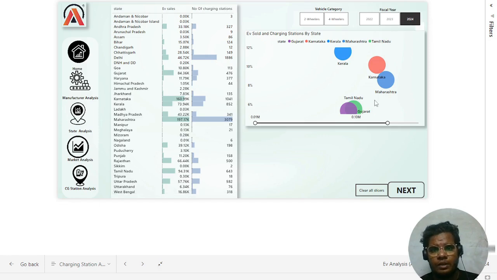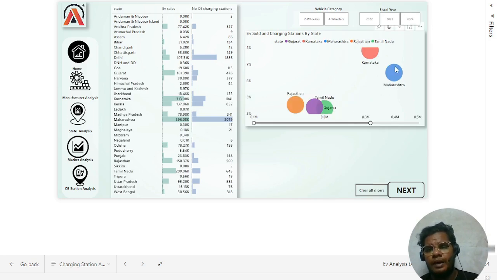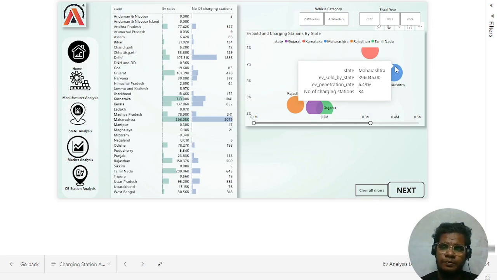Here we drew one scatter plot. The x-axis is the number of charging stations, and based on that we depend on the EV sales, and the y-axis is penetration rate. Just to make all the slices clear, let's look. Maharashtra, the penetration rate is 6.49, and the number of charging stations is 34, as well as the EV sold is around 39,006,